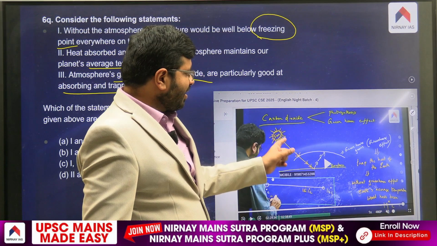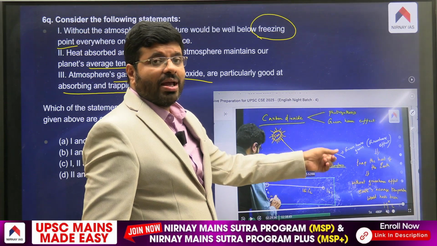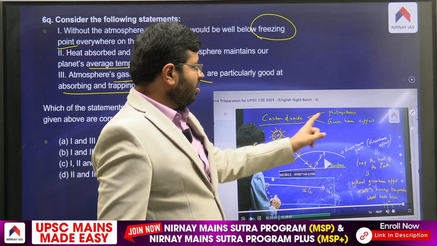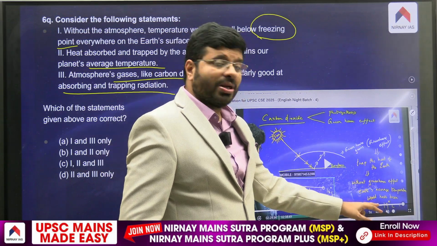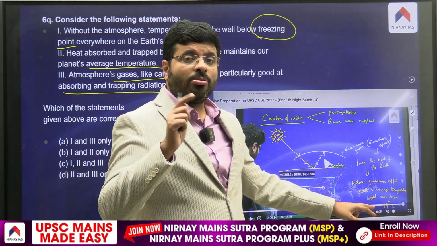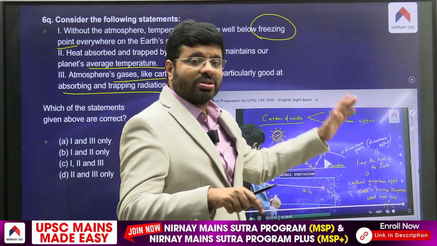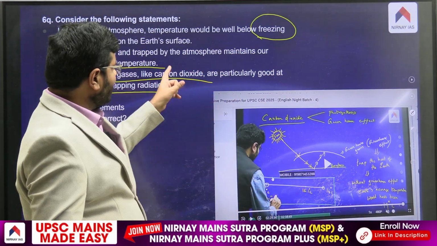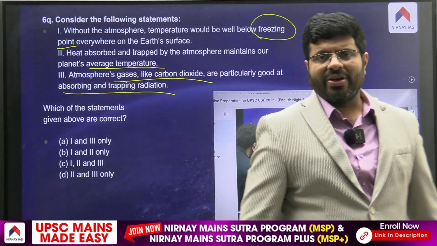So I am explaining how carbon dioxide is useful, how they trap heat, the greenhouse effect, and I am also telling you how this greenhouse gas, carbon dioxide, is very important for photosynthesis. The Earth would have been a minus 19 degrees Celsius, cooler planet without the effect. So the diagram, the words, the things are clearly explained. You could have answered this as well using my class notes very easily, right?